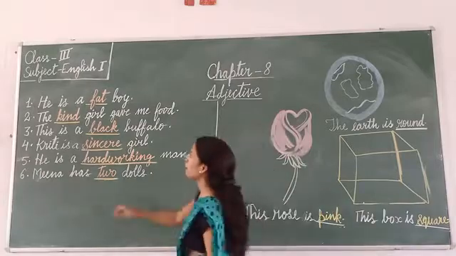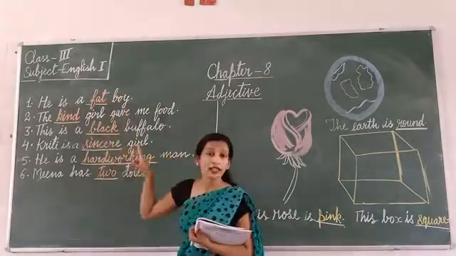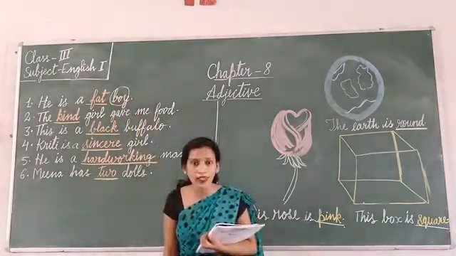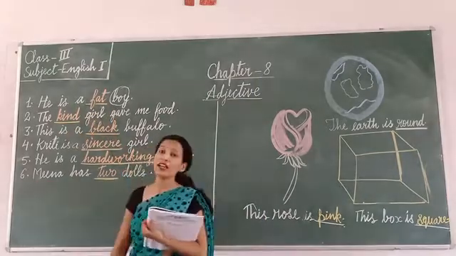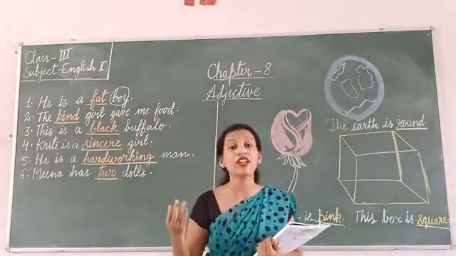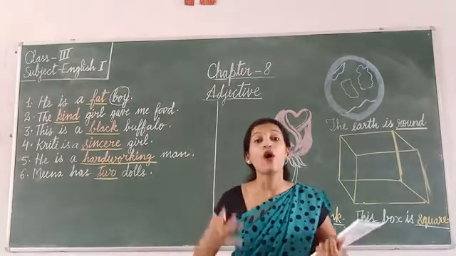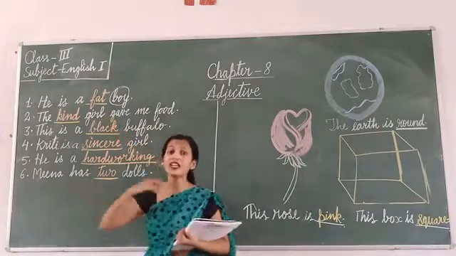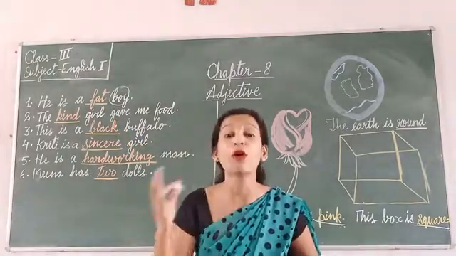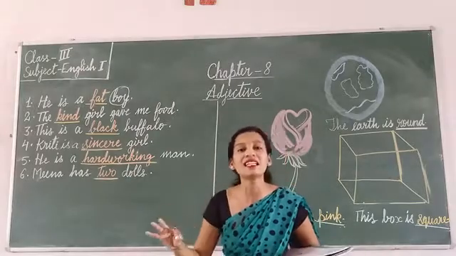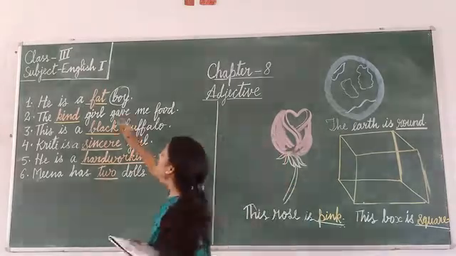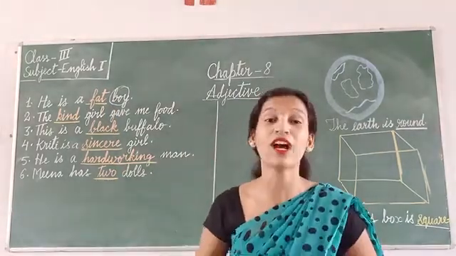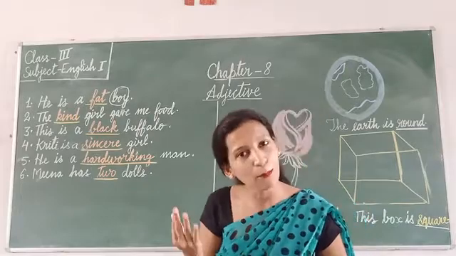For example, you see, he is a fat boy. So in this first sentence, which is a noun? Boy. This boy is a noun, right? And then the fat is telling the personality of a boy, like what kind of a personality a boy has. He is fat, right? So that means this fat word is telling something about boy. And what is boy? Boy is a noun. But fat is telling something about a noun. That means this fat is an adjective. Why is it an adjective? Because it is telling something about a boy, which is a noun.